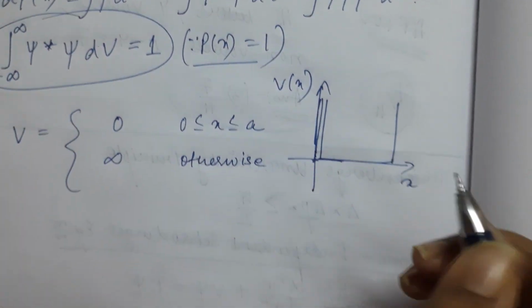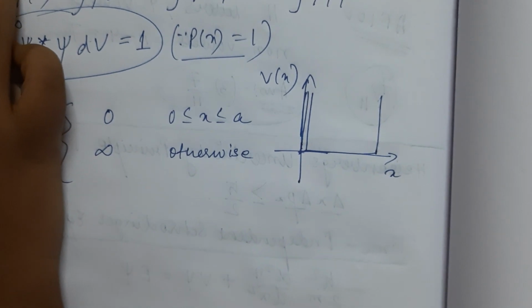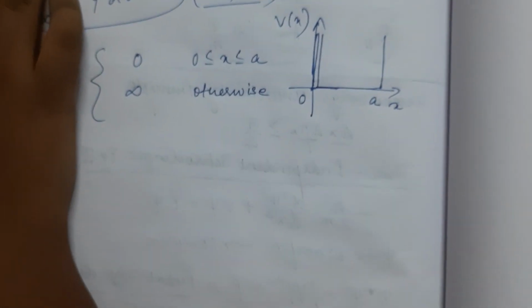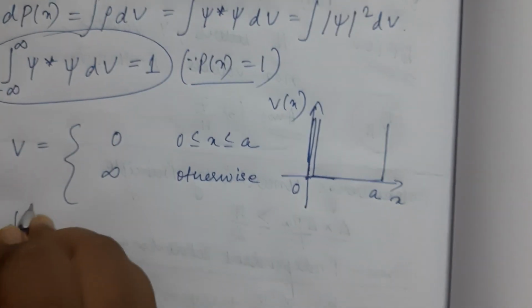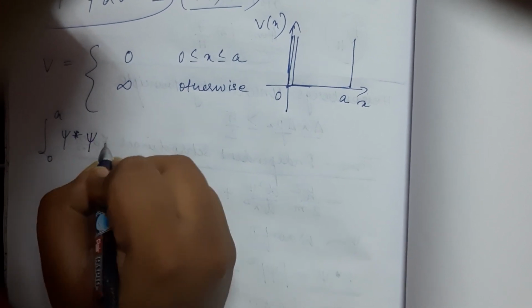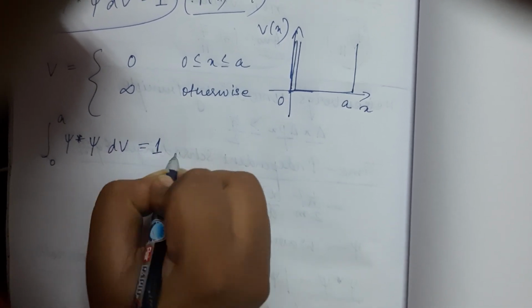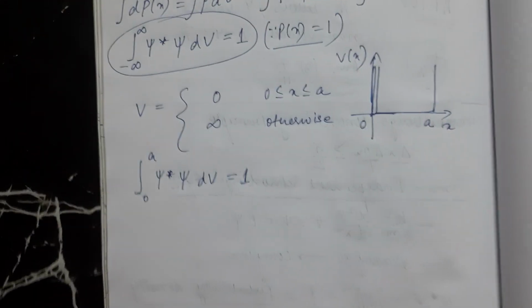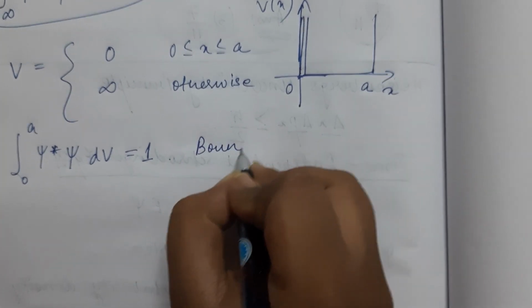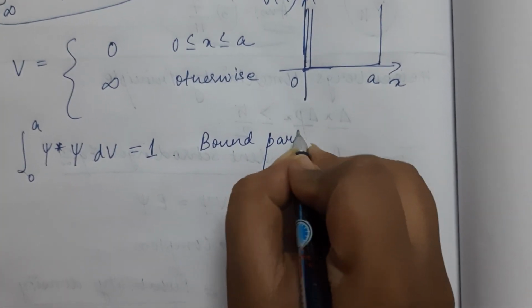In that case the potential is infinite everywhere else and finite only from 0 to a. Therefore here we can write integration 0 to a psi star psi dv is equal to 1 for bound particle cases.